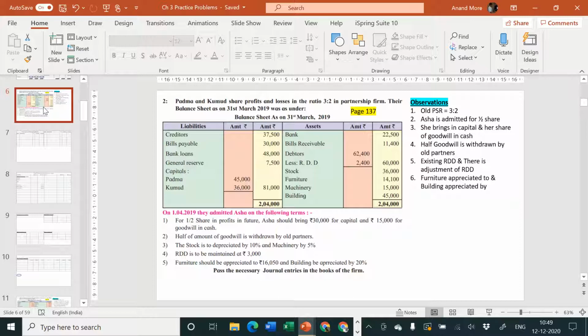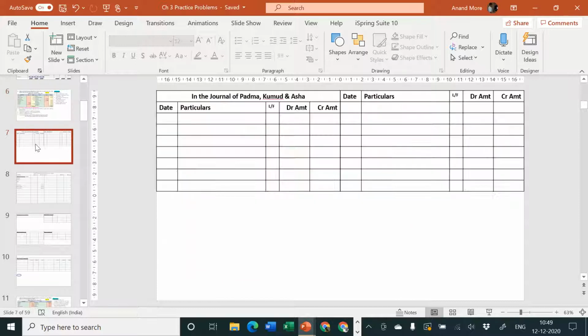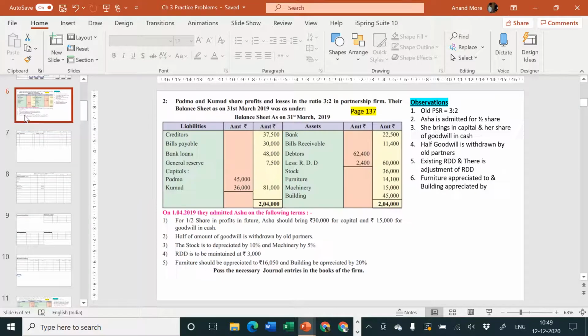The journal entry: general reserve is a liability side item. Liability is required to be cancelled, that means it will have to be debited. General reserve account debit, and it is cancelled and given to whom? It is transferred to Padma and Kumud. Entry will be general reserve account debit to Padma's capital, to Kumud's capital. What is the date? It is 1/4/19.